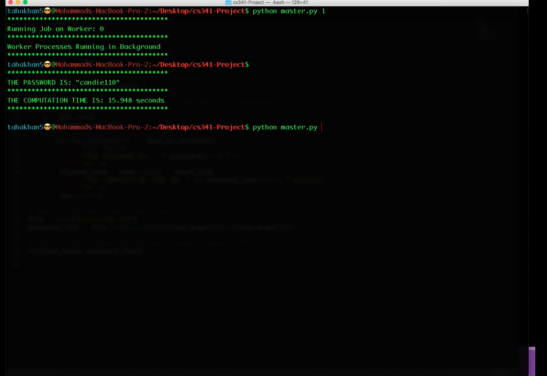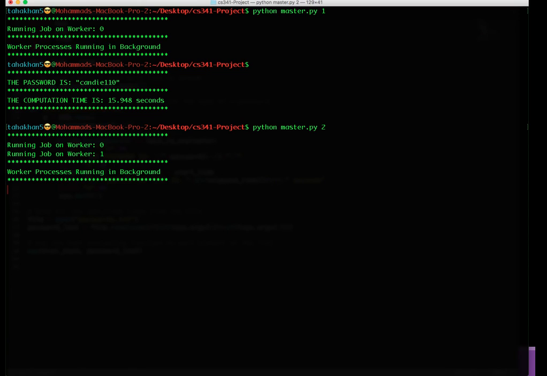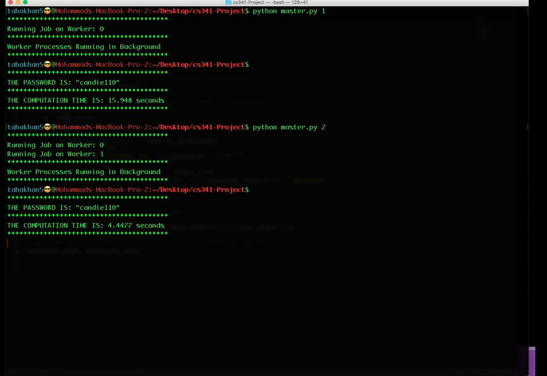Now, if I specify 2 worker nodes, let's see what happens. So we have 2 worker nodes, worker 0 and worker 1, and we get the password, candy110, and the computation time, as you can see, came down to 4.4 seconds. So this is an example of how functional code can be executed on distributed systems and produce speed up results for computations. Thank you very much, and I'll be happy for your feedback.